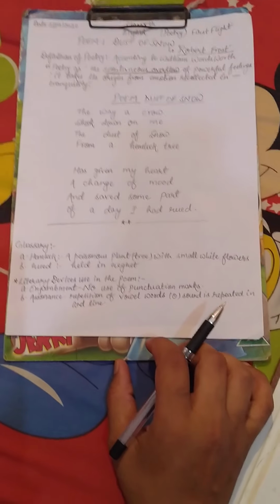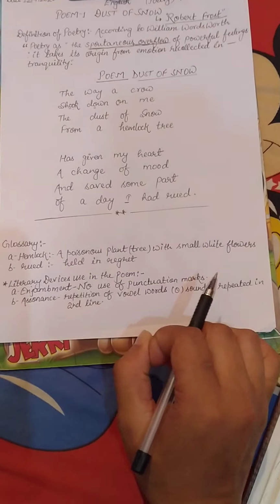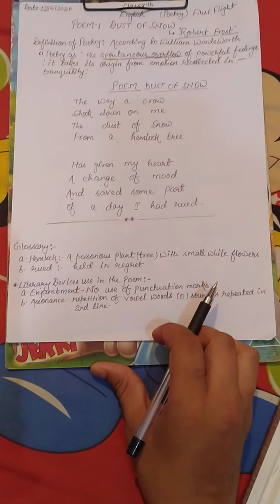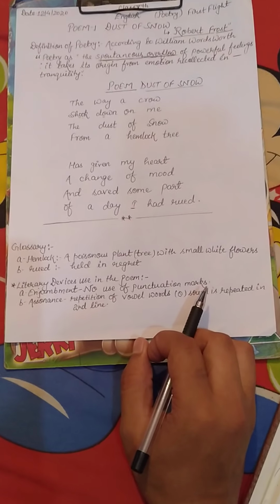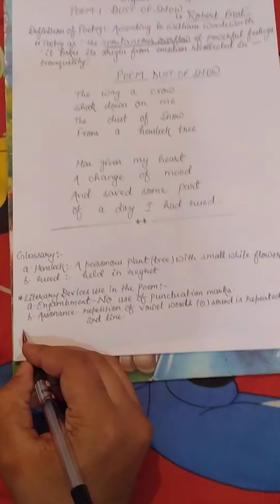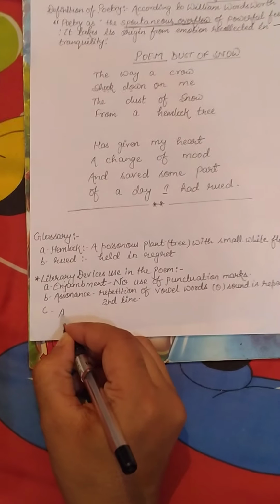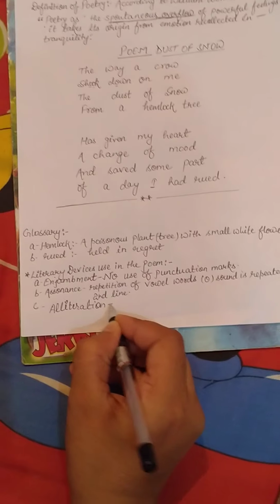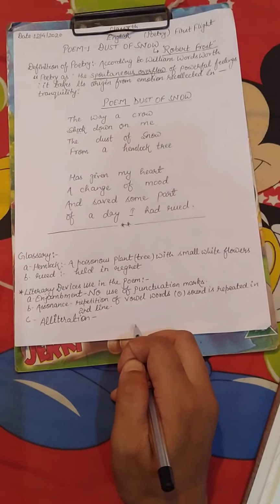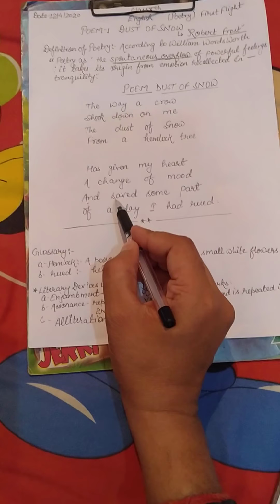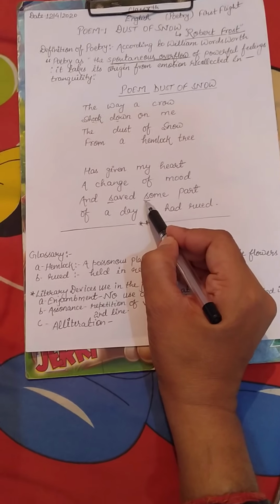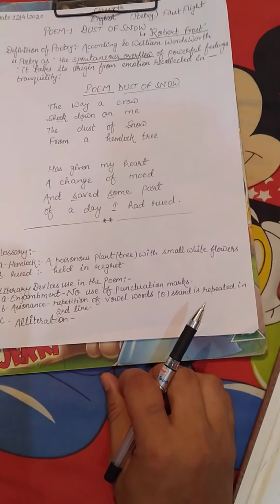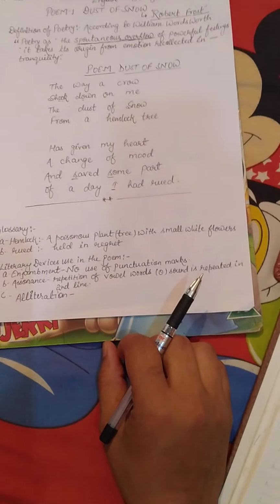The next literary device the poet used is alliteration. Alliteration means repetition of the same consonant sound, as in save and some, where s is repeated.